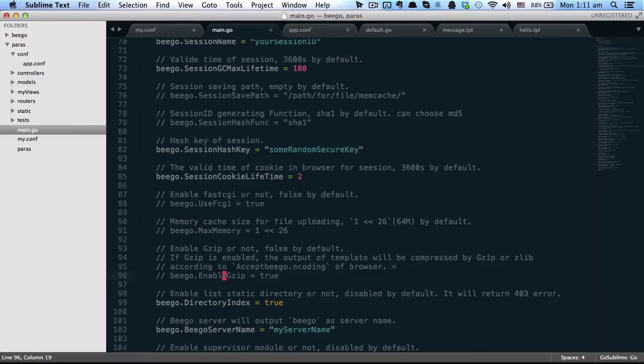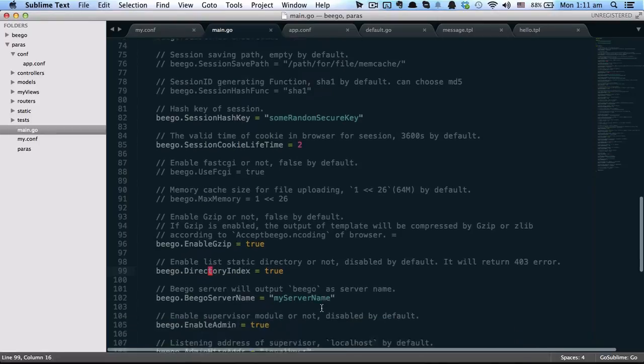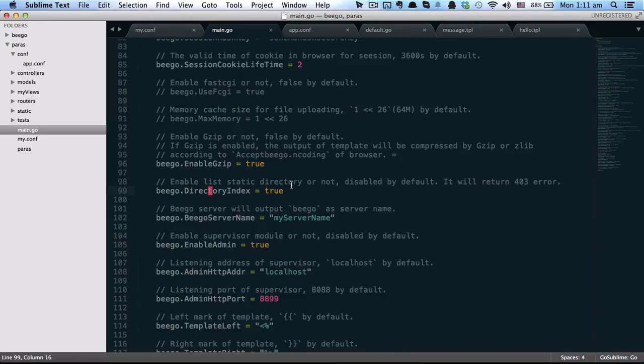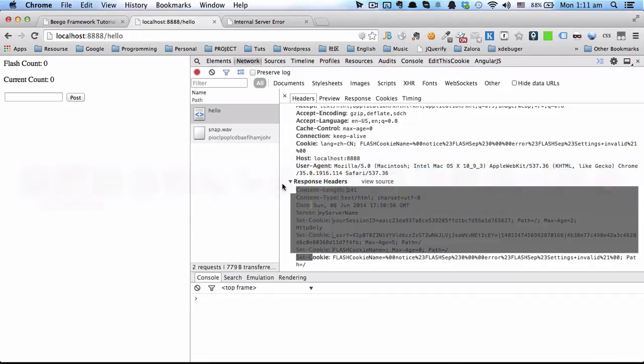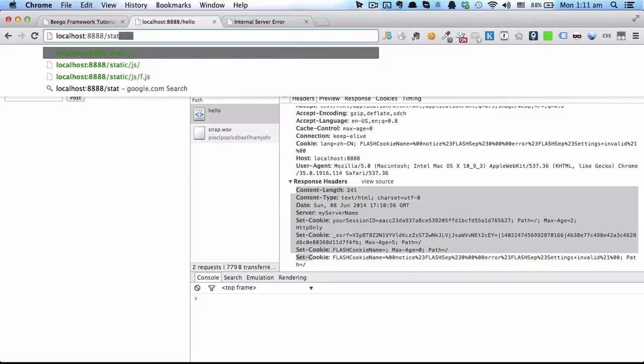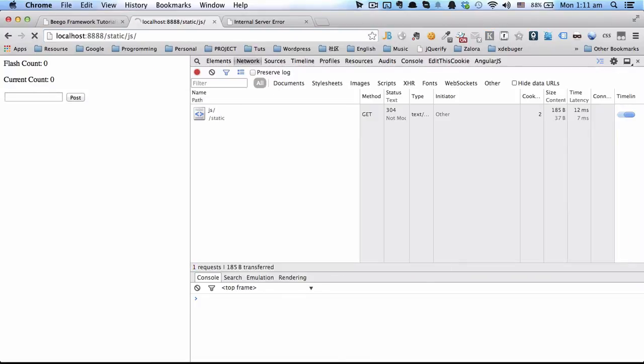So let's check the next one, which is Beego directory index. It will index the static directory to list the tree structure, such as our JS folder.